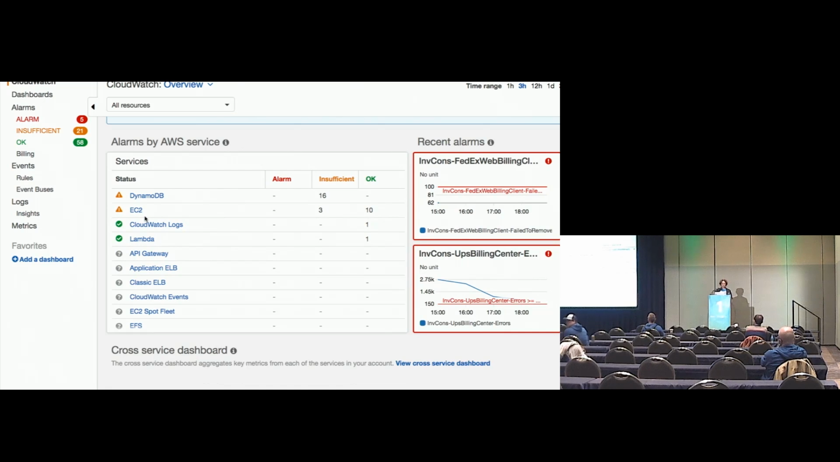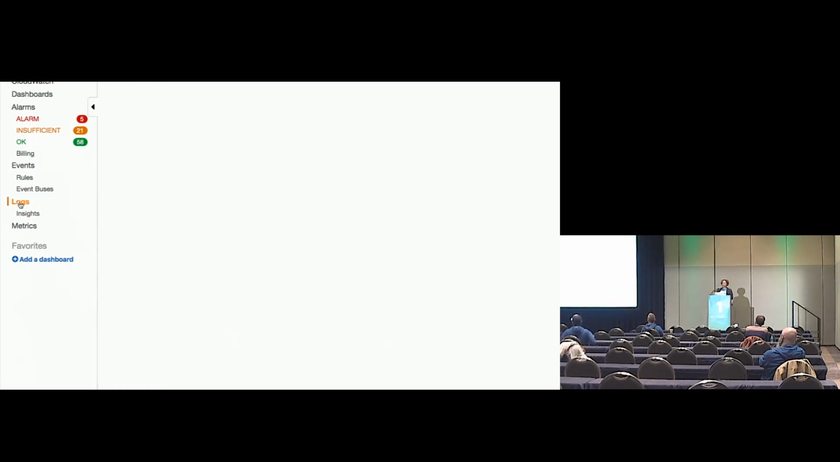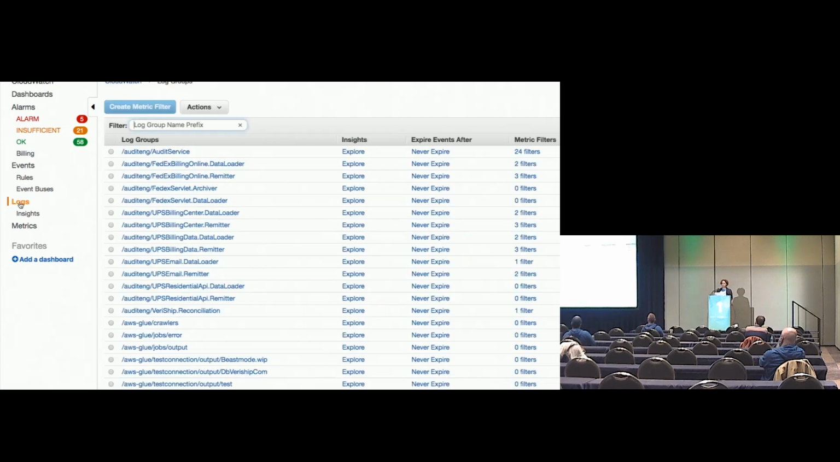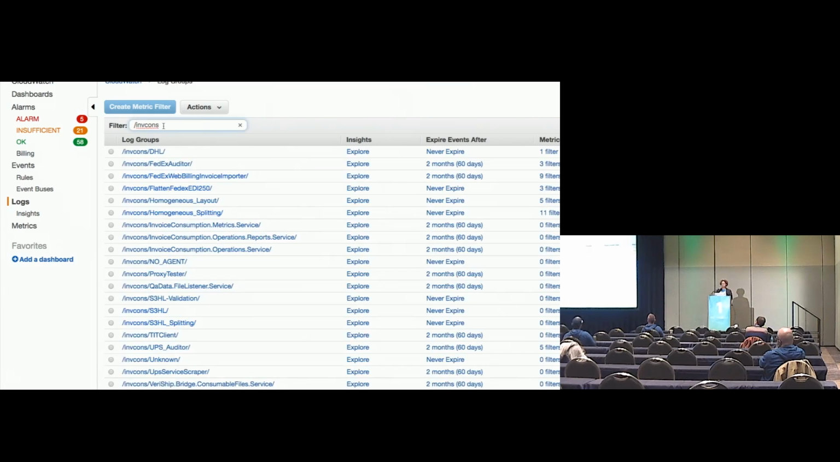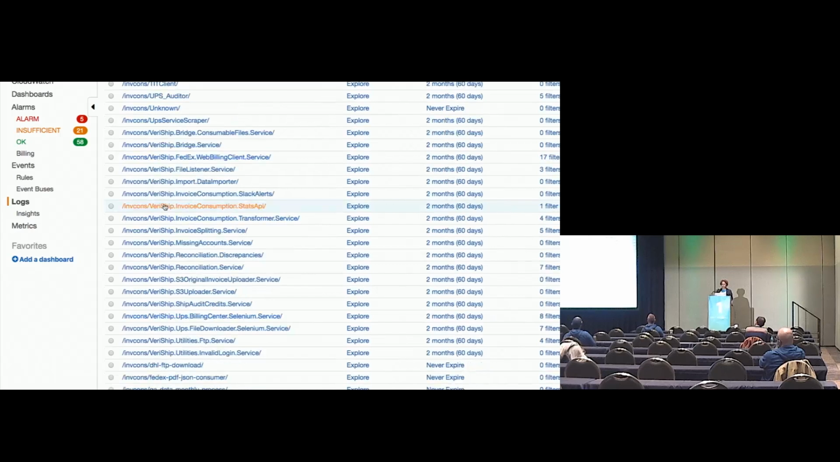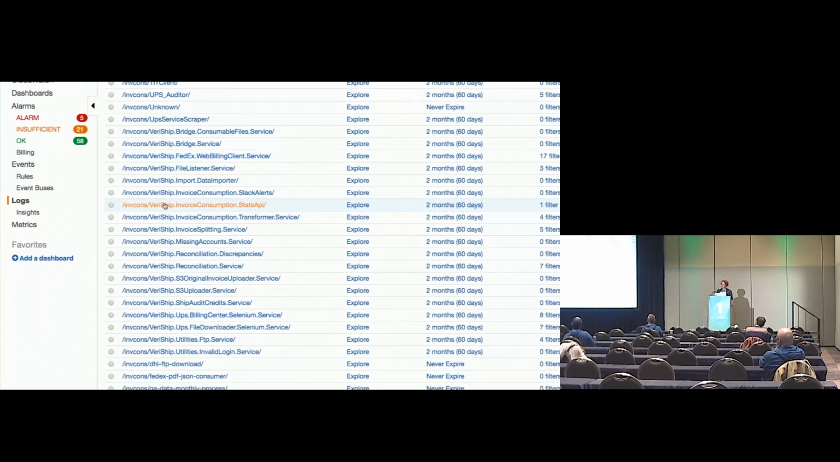So this is the CloudWatch console on AWS, and it has all this great stuff happening over here to the side. We're interested in logs. So for the logs, you'll see once this pulls up that Verisham has several of our teams now all logging here to CloudWatch under log groups. My team is invoice consumption. So I can just type that in. I'm searching. These are now all of the apps that my team is responsible for. Do you see all these apps?